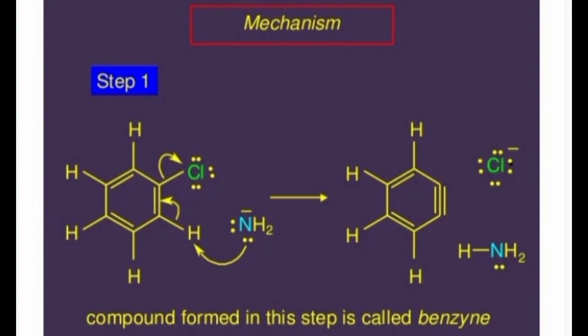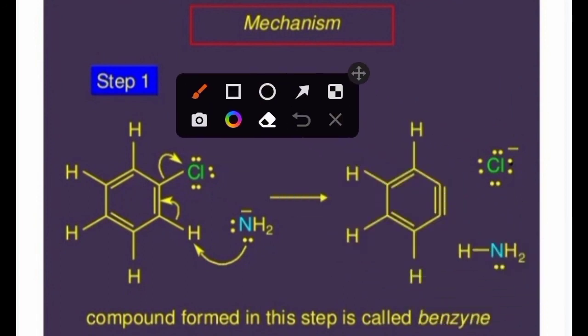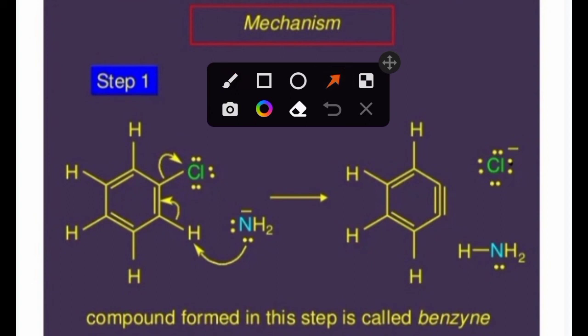In a similar way, when NH2 from NaNH2, you can see this NH2 is from NaNH2, it abstracts hydrogen, gets converted into NH3, and this Cl is given out, and this double bond gets converted into triple bond, formation of benzyne.